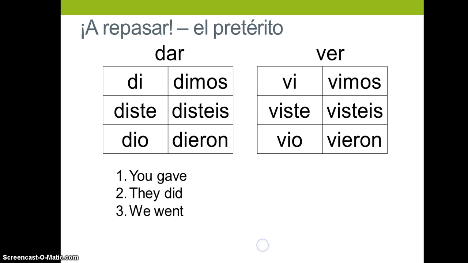I'm going to give you some practice. So here we go. You gave, they did, we went. So instead of giving you the Spanish, we're giving you the English. Please pause and fill it in. All right, let's see what our answers are. Diste, hicieron, and fuimos. Okay, let's continue.